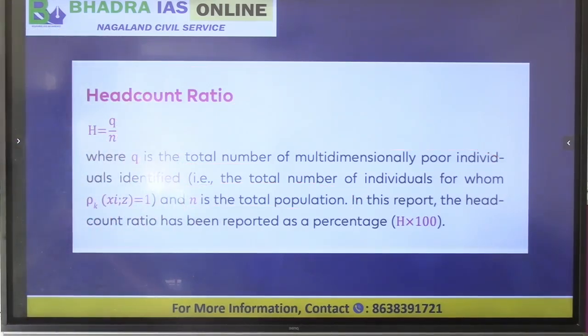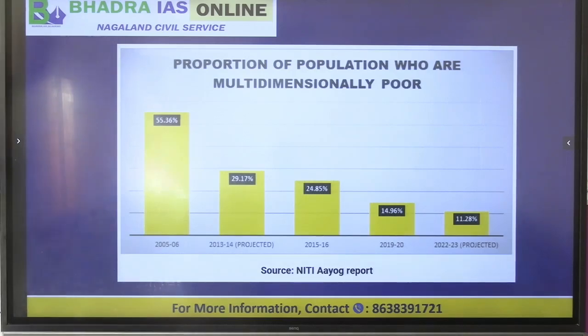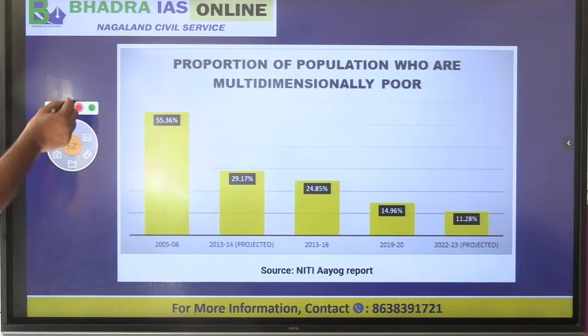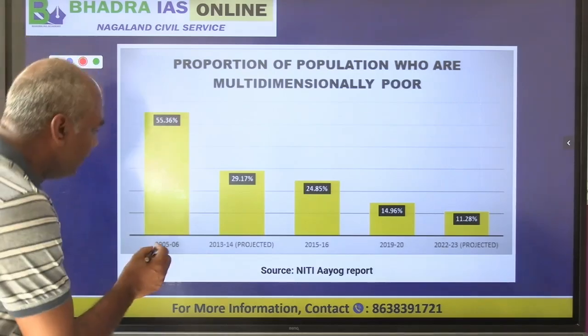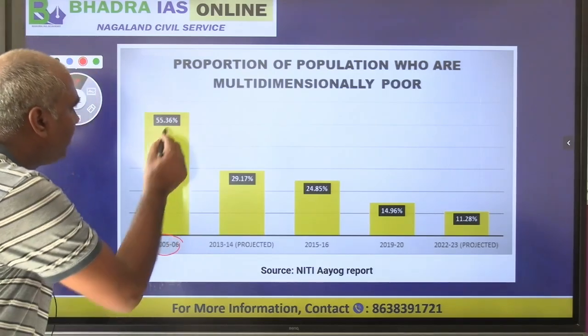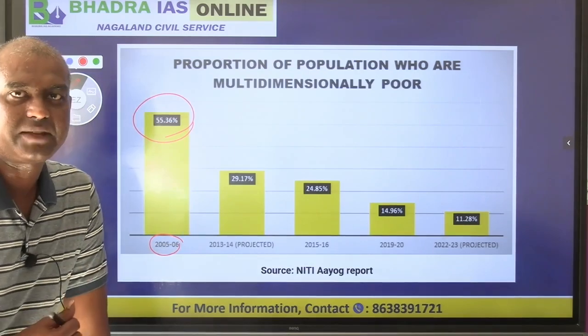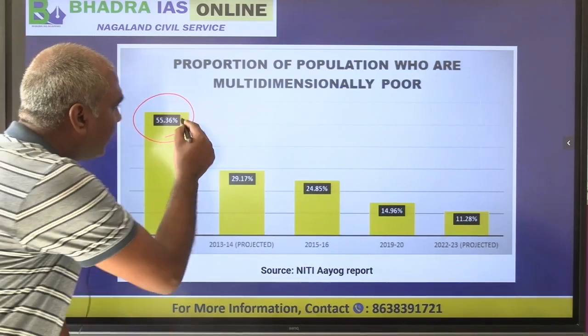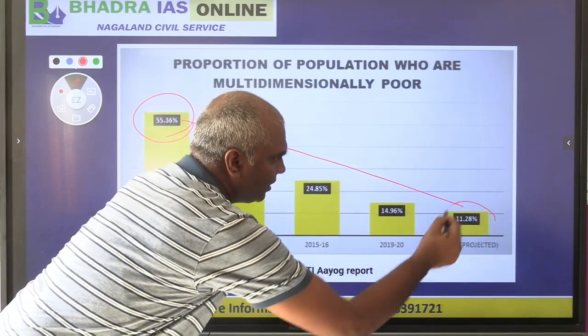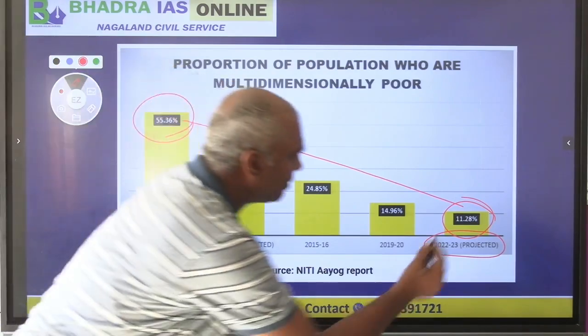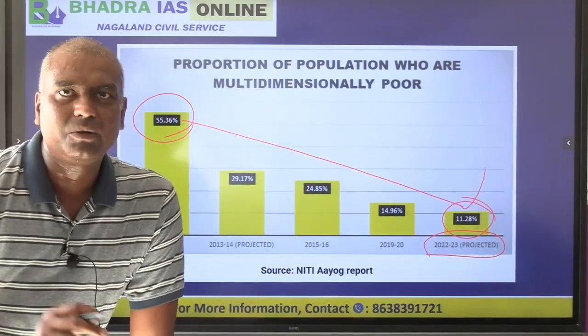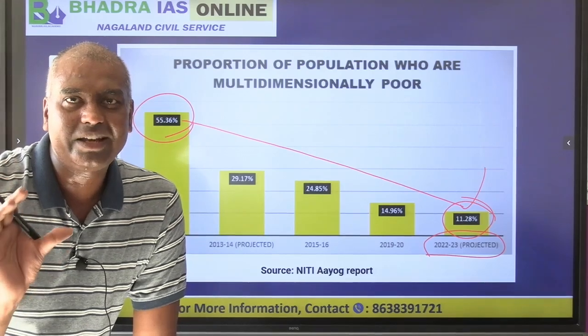Okay. So now let's look at the percentage. Is poverty increasing or decreasing in India? If you see here, in 2005-6 we had about 55% poverty. It gradually came down, as per their estimate, and in 2022-23 there are 11% of people who are multidimensionally poor.